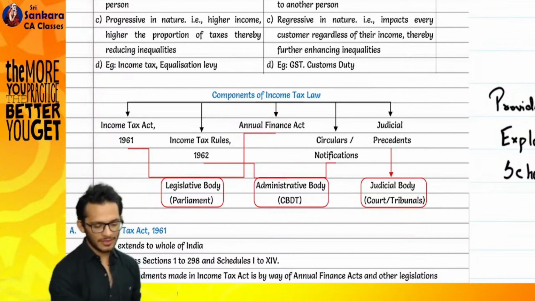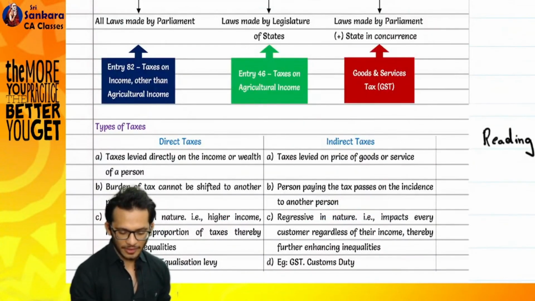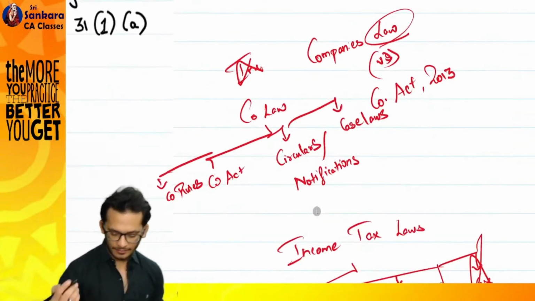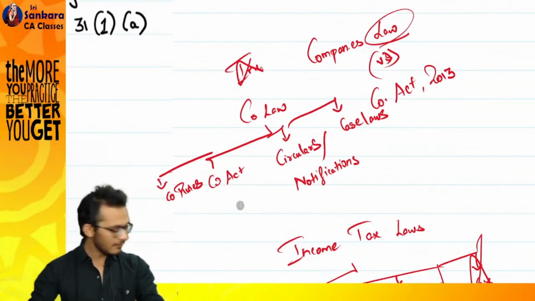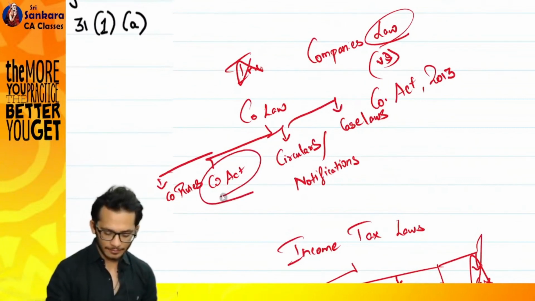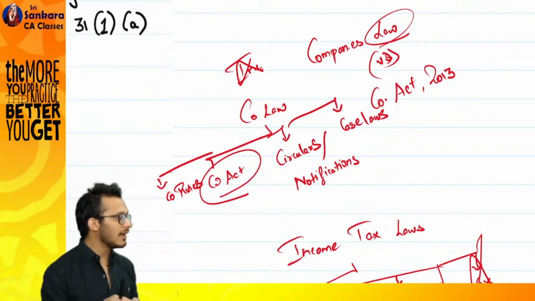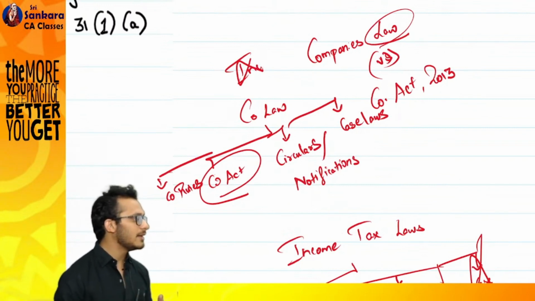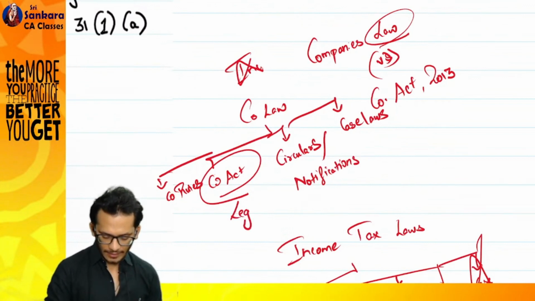I'm going to stop my screen. I'm going to come to the right side. I'm going to put it out again for you. What are the items we discussed? We have an act. Then we have rules. Tell me, act is given by which of the 3 bodies? Act is drafted or is governed? Drafted. Then it's done by whom? Legislative body. It is done by the legislative body.